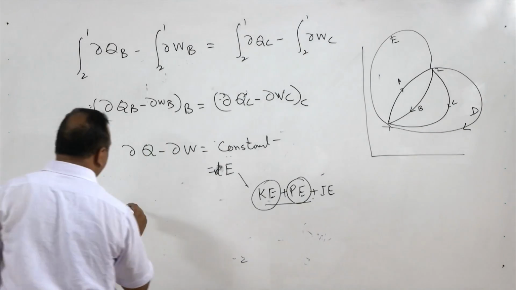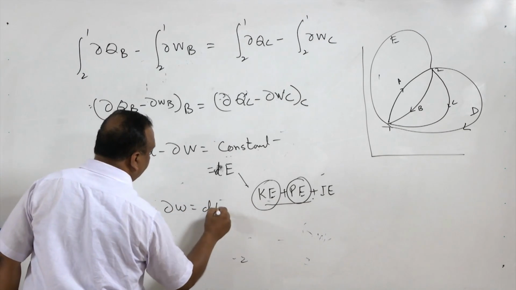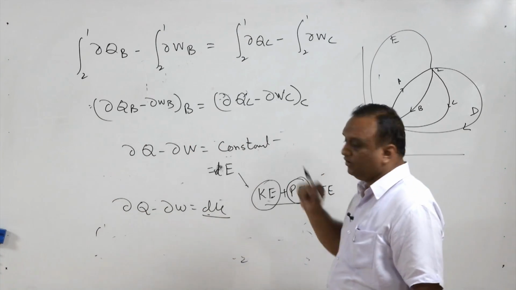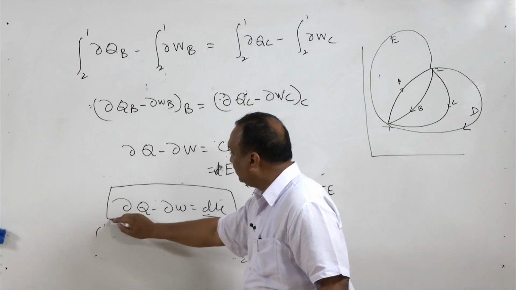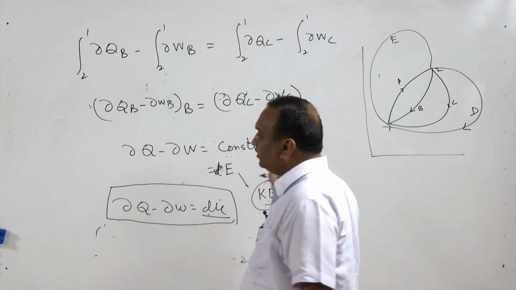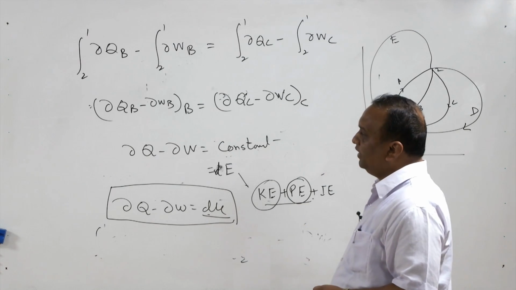So a new term has come into the picture, that is del Q minus del W is equal to dU, and dU is the change in the internal energy of the system, and this is a derivative of the first law of thermodynamics. However, the law remains the same. In a cyclic process, net heat given to the system is equal to the net work done by the system.